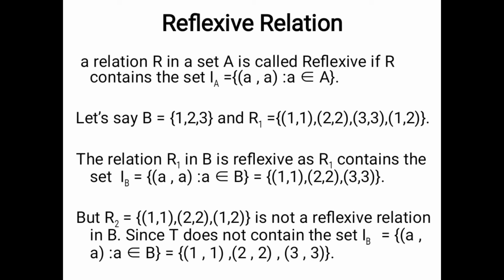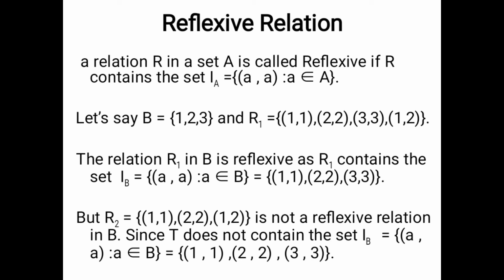So if a relation R, which is a subset of A cross A, contains all possible pairs whose first and second components are the same, we call this set R a reflexive relation in A, right?